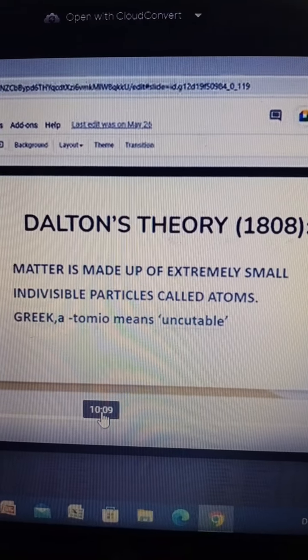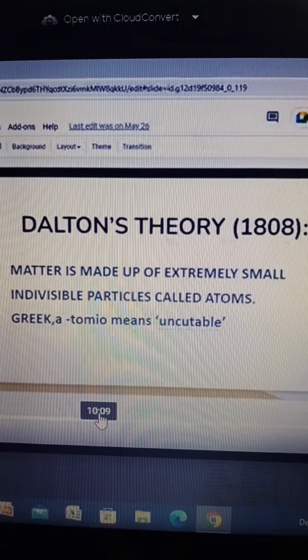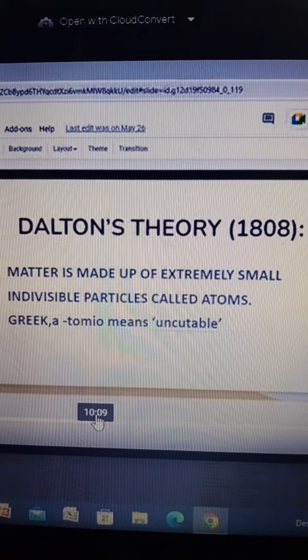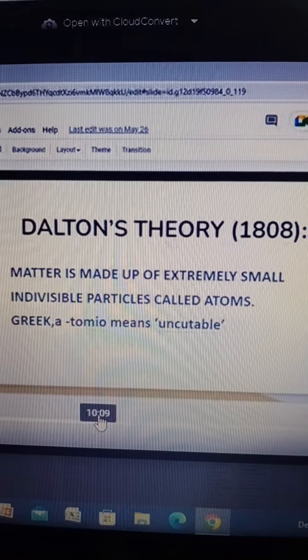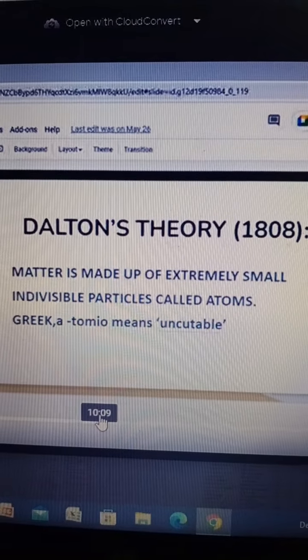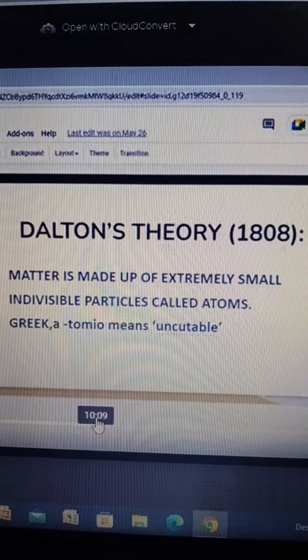At first, Dalton imagined an extremely small indivisible particle, and he defined atom as an indivisible particle, which is extremely small, and he gave the name atom. Why did he give it the name atom?